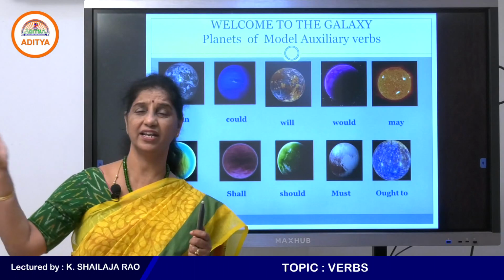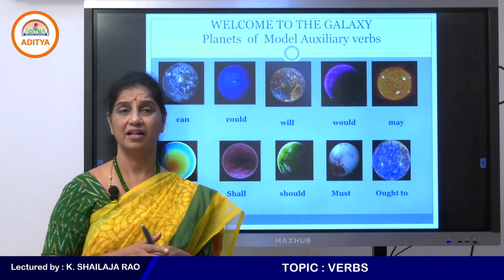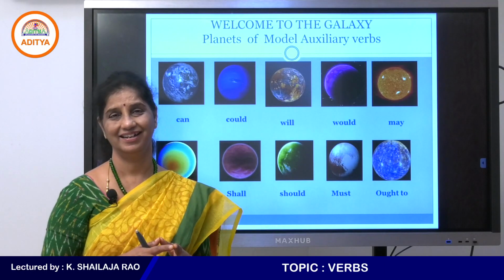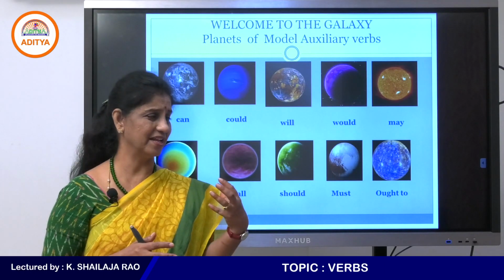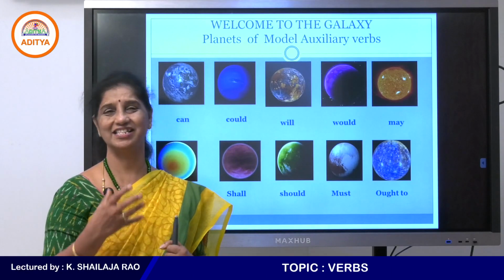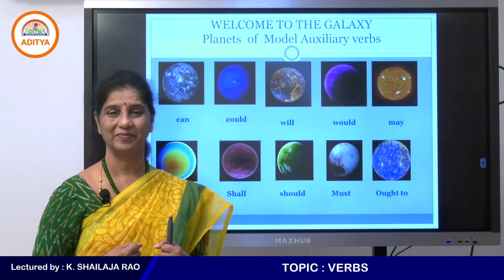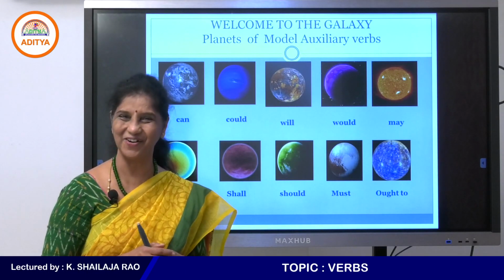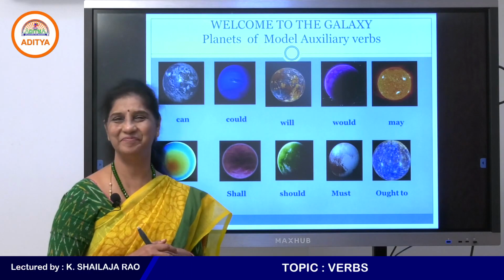So feeling, wanting, owning. My father is owning a big car, is wrong. My father owns a big car. Okay, something is belonging to me. This bag is belonging to me. Wrong. This bag belongs to me. Okay, my friends are loving me. Wrong. My friends love me.